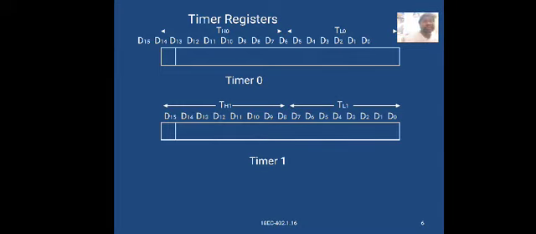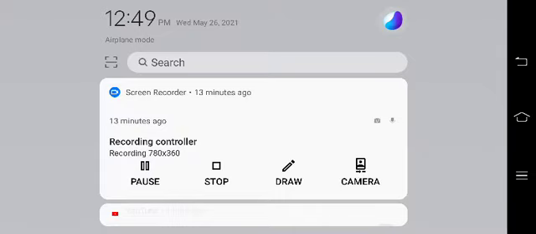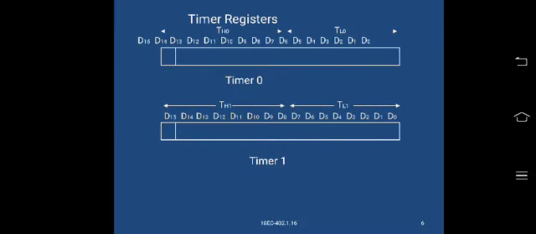The timer register is 16 bits. It starts at D0, D1, D2, D3 and so on up to D15. That means a total of 16 bits for the timer 0 register.